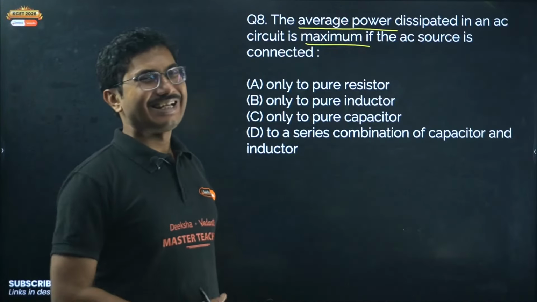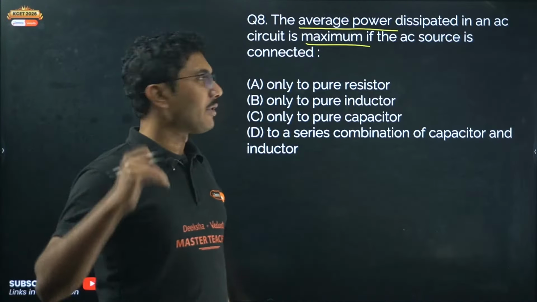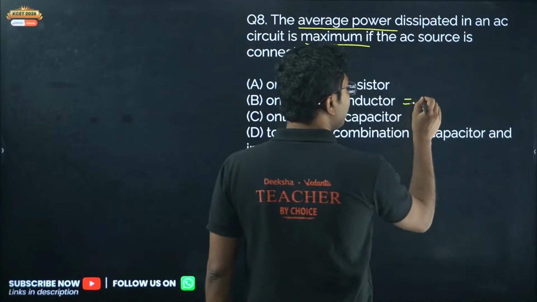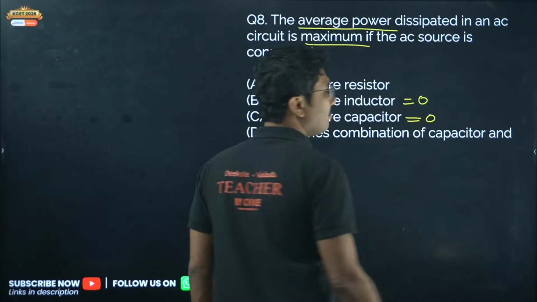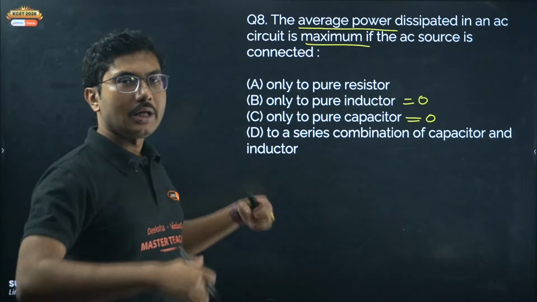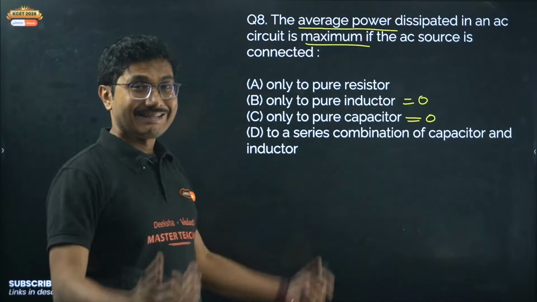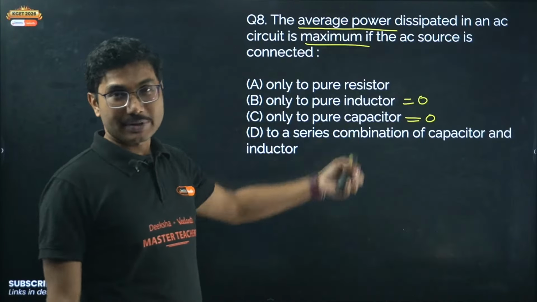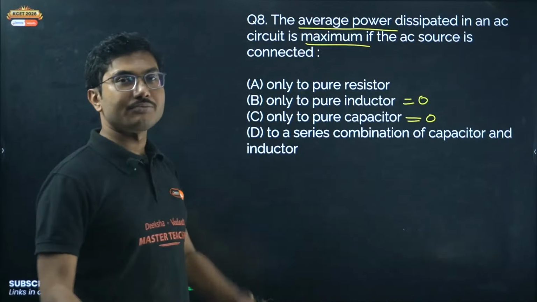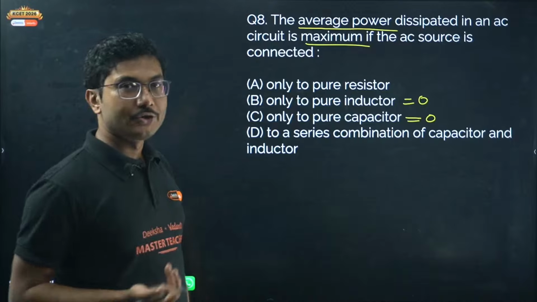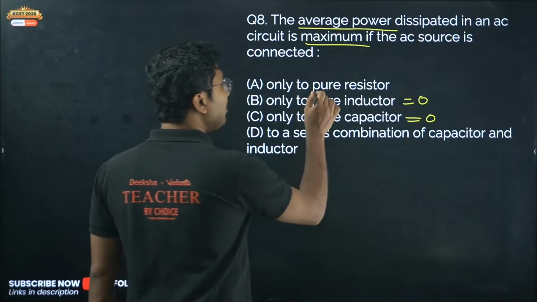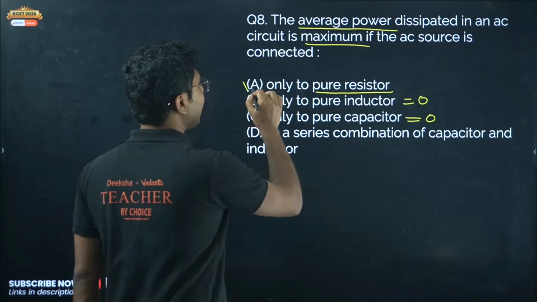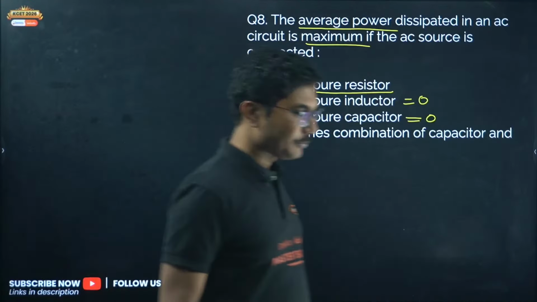Now we know that in an AC circuit, the average power dissipated across inductor and capacitor are both 0. So they do not consume any power. They only offer resistance-like opposition: they have inductive reactance and capacitive reactance, but their power consumption is 0. Only a pure resistor consumes power. So the correct answer for question 8 is option A.